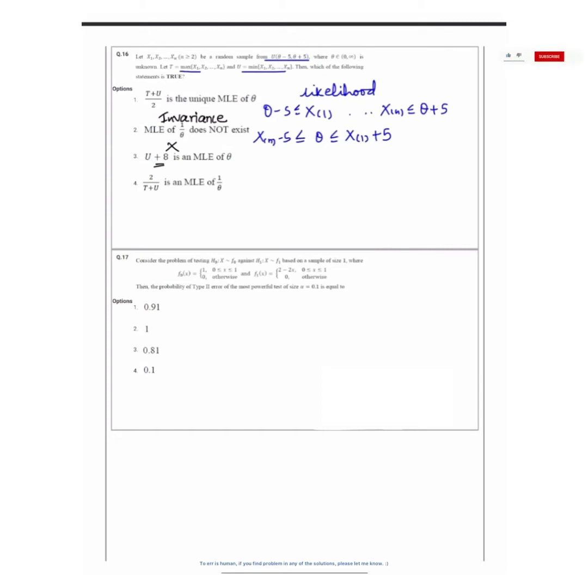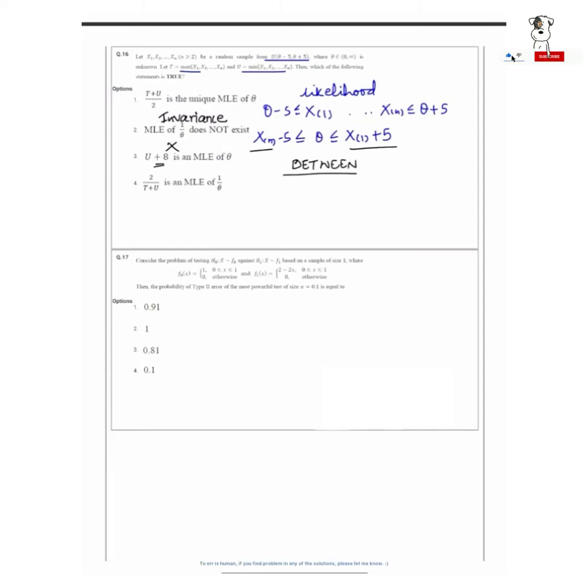And let's look at the second statement. Since the MLE of theta exists, the MLE of theta is any number between Xn minus 5 and X1 plus 5. Due to the invariance property, the MLE of 1 upon theta will exist. So, statement 2 is incorrect. Also, since we have already shown that theta has a certain range which has incorporated Xn and X1, mu plus 8 cannot be the MLE of theta.